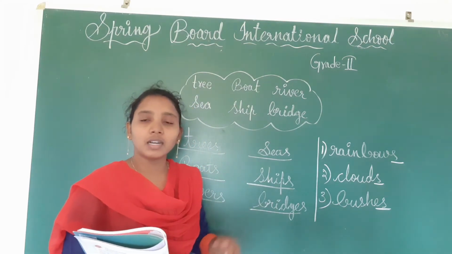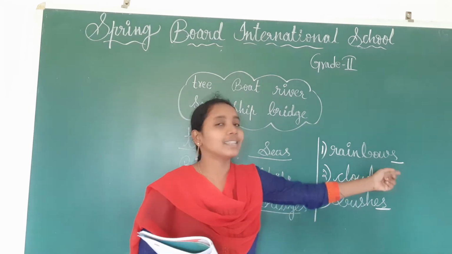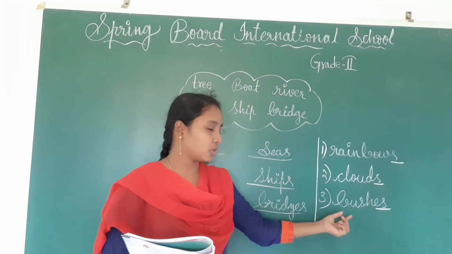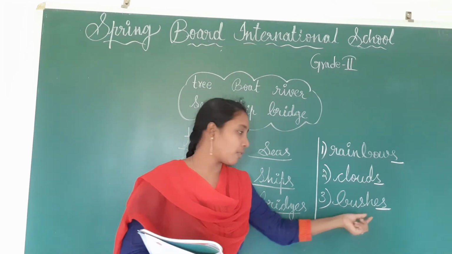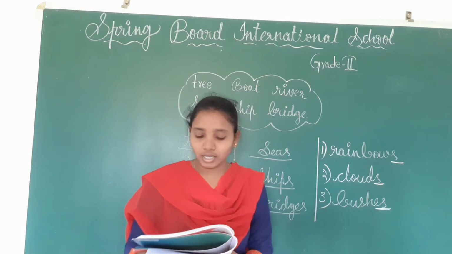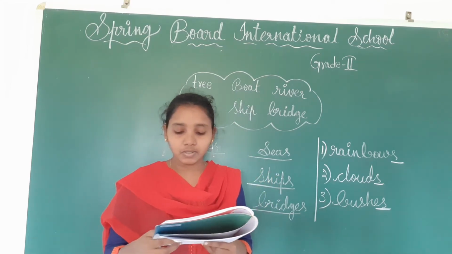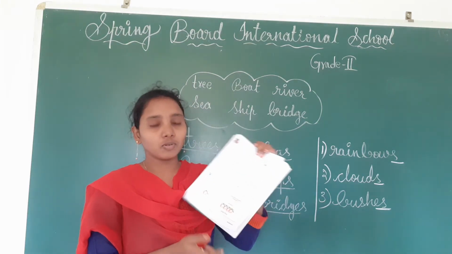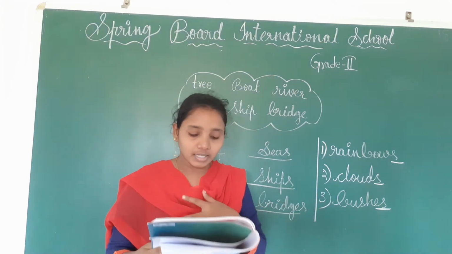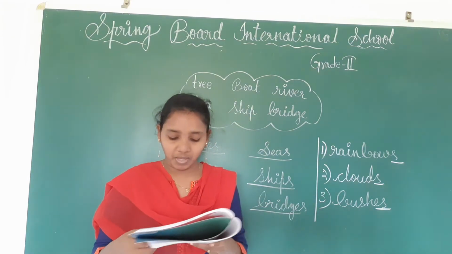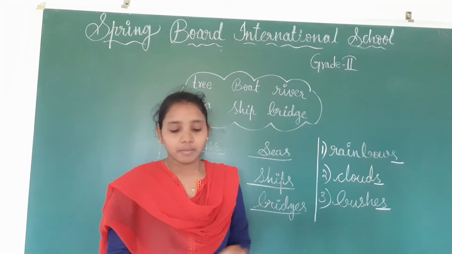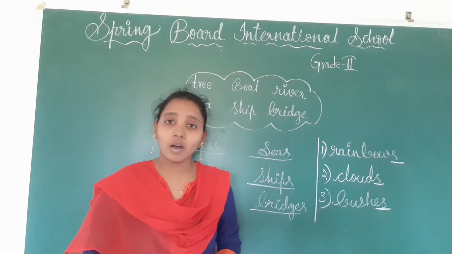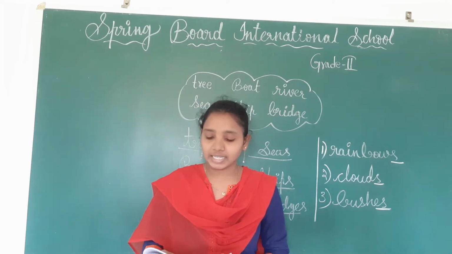Now you have to observe that not all the words will take only S in the plural form. Sometimes it will take ES also. For example, bush, already we have seen. Read aloud some examples of plural nouns ending in ES. See here, they have given some nouns and plurals on page number 27, children. Box, boxes, peach, peaches, branch, branches, tomato, tomatoes. In all these plural forms we are adding ES, children.